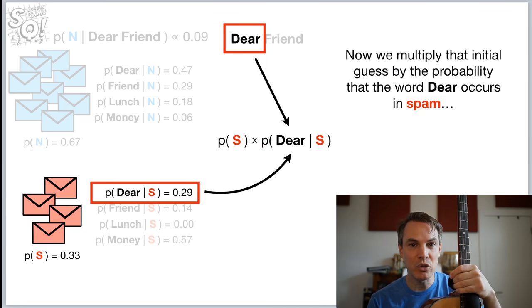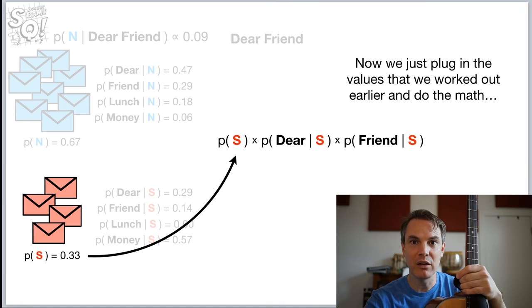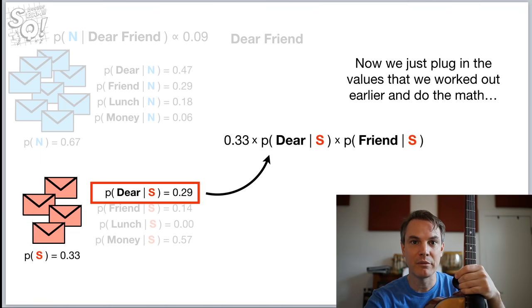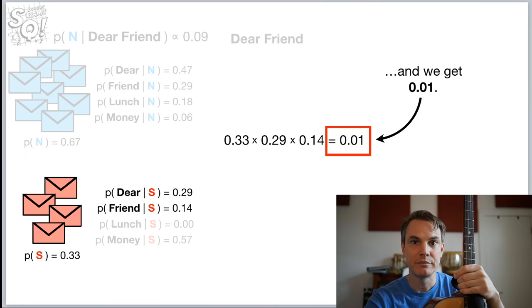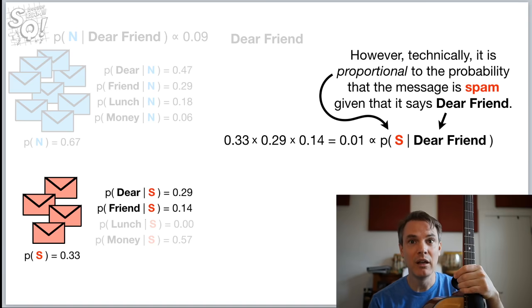Now we multiply that initial guess by the probability that the word dear occurs in spam, and the probability that the word friend occurs in spam. Now we just plug in the values that we worked out earlier and do the math. And we get 0.01. Like before, we can think of 0.01 as the score that dear friend gets if it is spam. However, technically, it is proportional to the probability that the message is spam, given that it says "Dear friend."